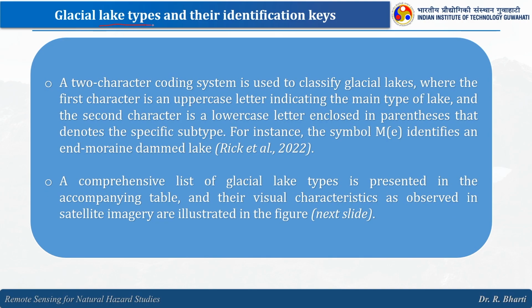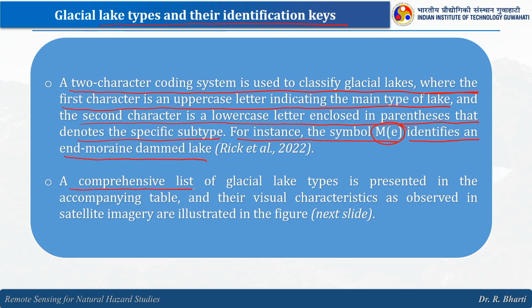So the glacial lake types and their identification keys. A two-character coding system is used to classify glacial lakes, where the first character is an uppercase letter indicating the main type of the lake, and the second character is a lowercase letter enclosed in parentheses that denotes the specific subtype. For instance, the symbol M(e) identifies an end moraine dammed lake, right.